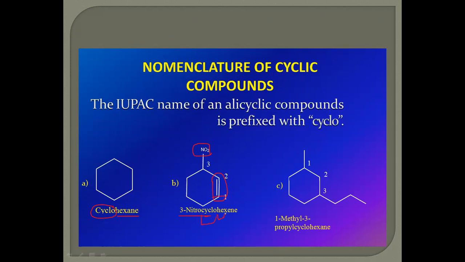Hex is the word root, and ene is the suffix for the carbon-carbon double bond. Similarly, if there are substituents, here there are propyl and methyl, M and P. M comes first as per alphabetical order. So the numbering gives 1-methyl-3-propylcyclohexane.